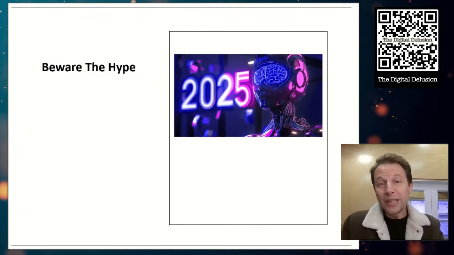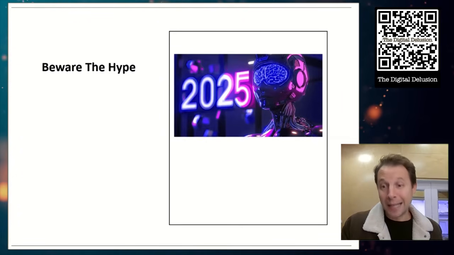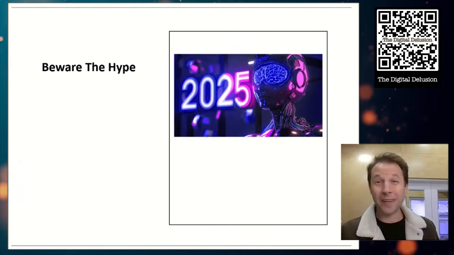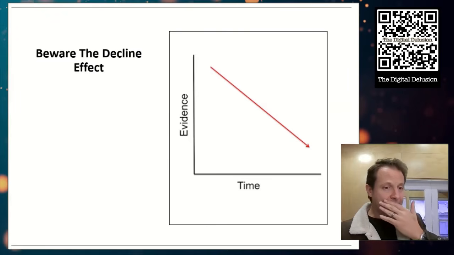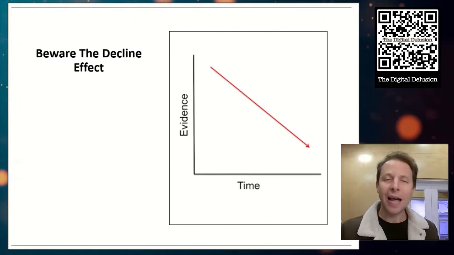So we've got to learn to get a really thick skin and cover our ears and eyes a lot when it comes to reporting on AI, at least for the next 5 to 10 years till we get better data. Which brings us to the next idea: we've got to beware of the decline effect.